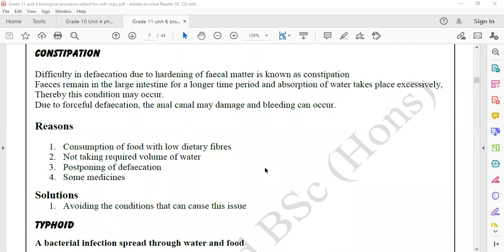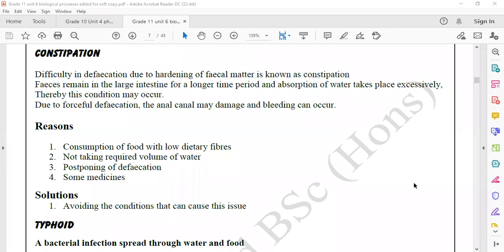Next one, constipation is created due to low intake of water. Third one, postponing defecation. When we feel defecation, we have to pass it. But what we do is we postpone it. Certain medicines also can create constipation.